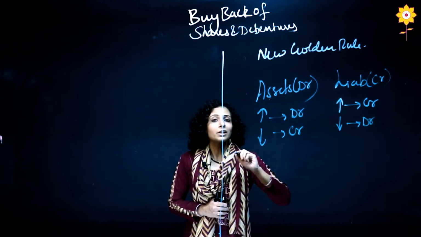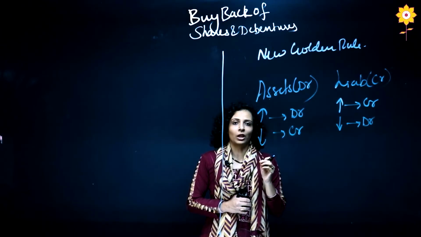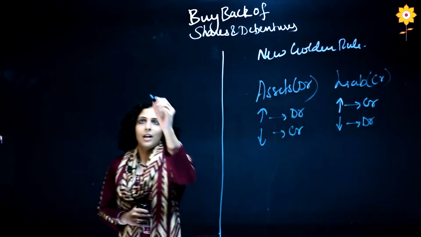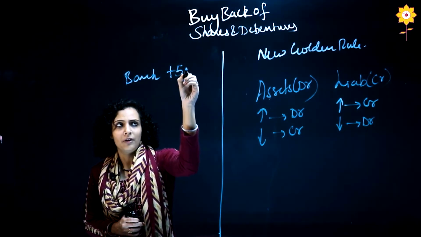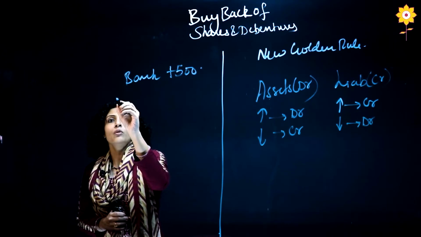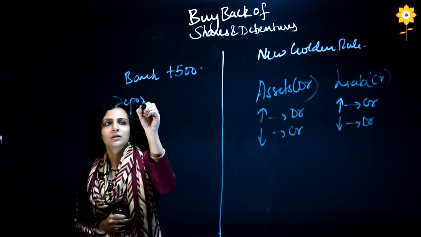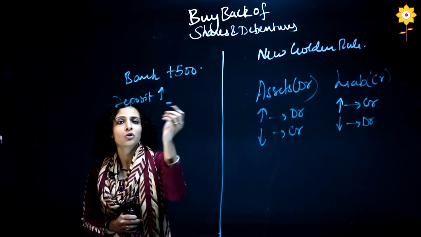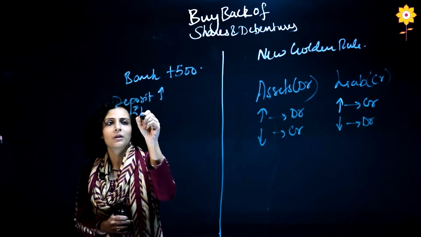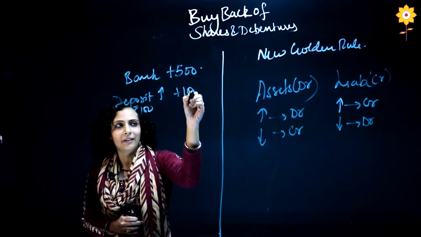Now I will just give a justification of how this logic works. Suppose you have a bank balance of plus 500. If you deposit money, that means your bank balance is increasing. Suppose you are depositing 100 rupees, so you will add 100.